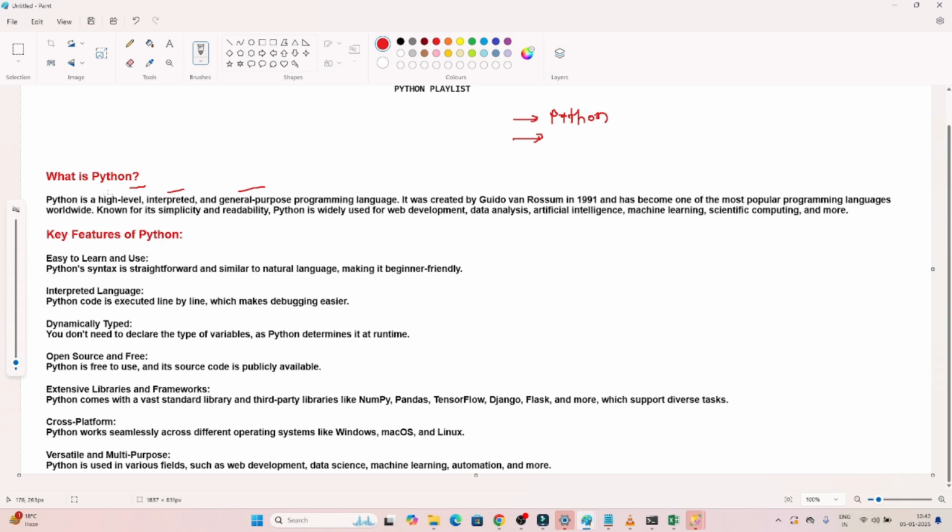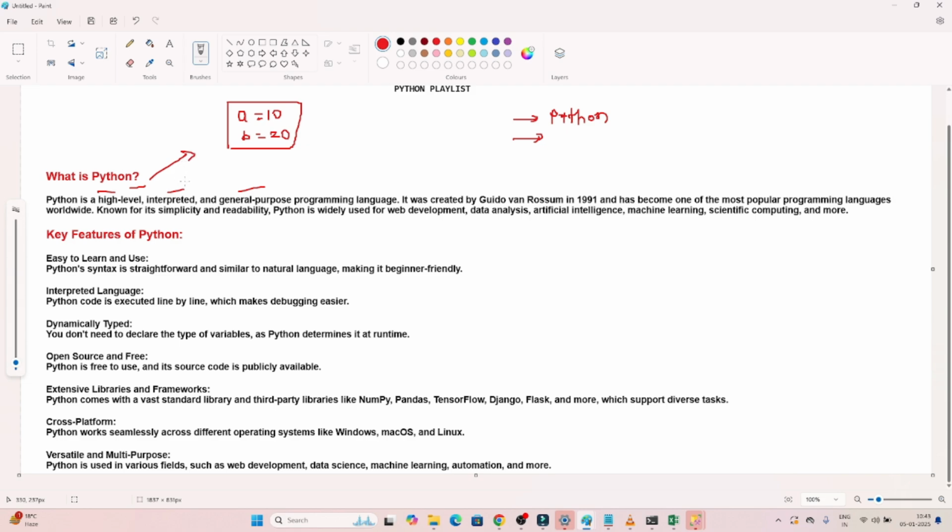Let's understand one by one. What does high level mean? High level means it is very easy to understand. It is similar to the English language only. Suppose you have to declare a variable in Python. What will you write? If you write a equal to 10, b equal to 20, you can see this is similar to the English language, right? It is easy to understand. That's why we say it is a high level language.